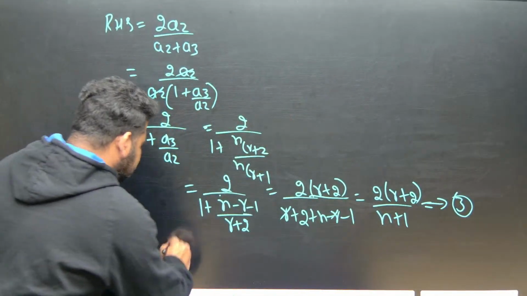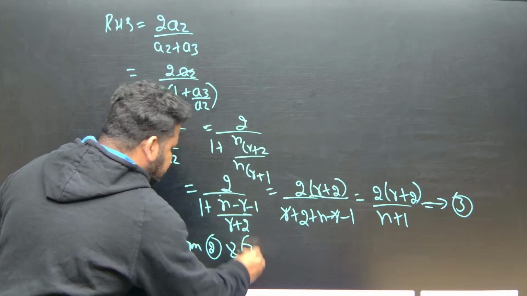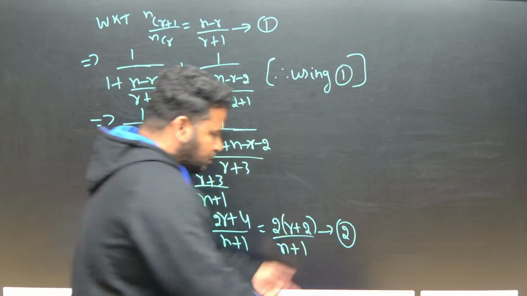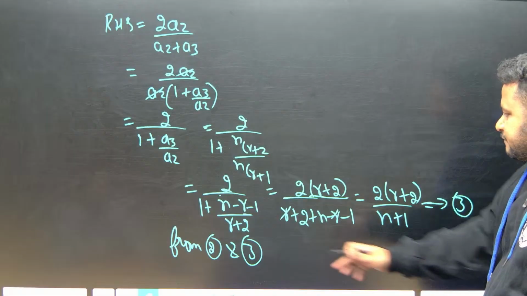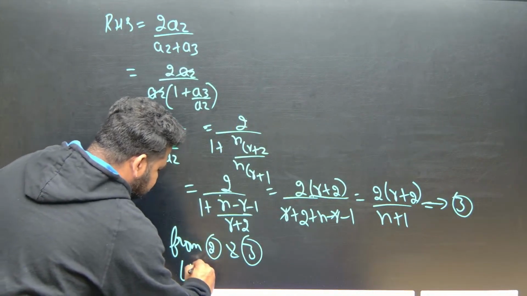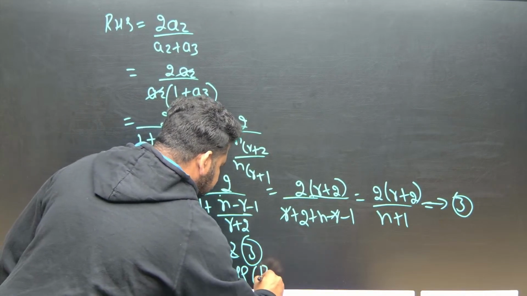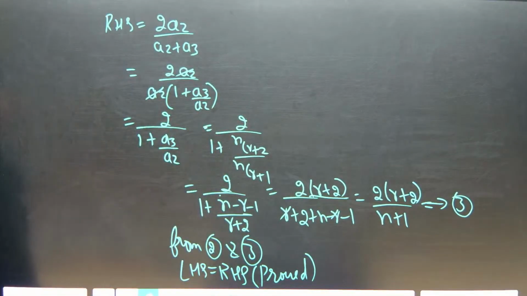So from equation 2 and 3, what can I write? See here, what does equation 2 say? 2 times r plus 2 divided by n plus 1. What about equation 3? It is saying 2 times r plus 2 by n plus 1, same thing. So from equation 2 and 3, LHS is equal to RHS, hence proved. Khatam, that's all. Clear?